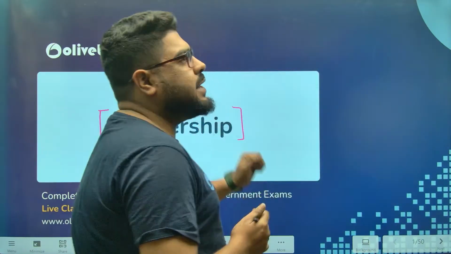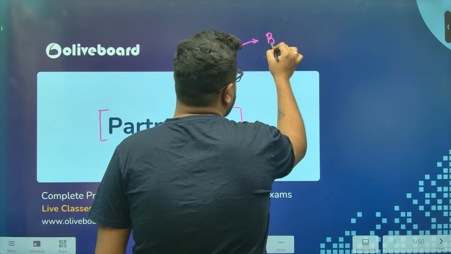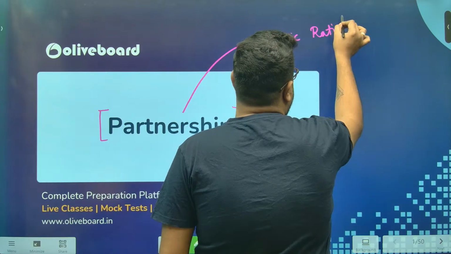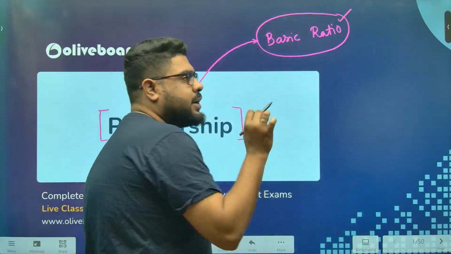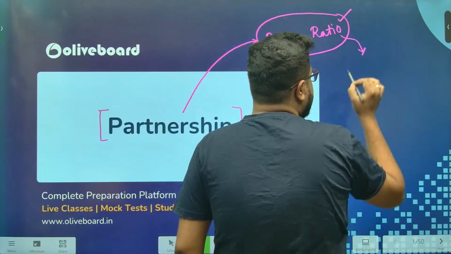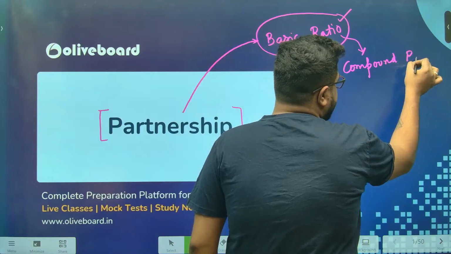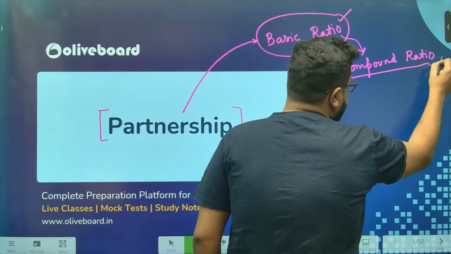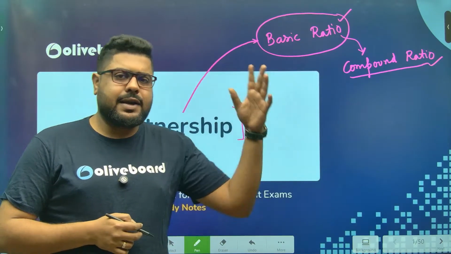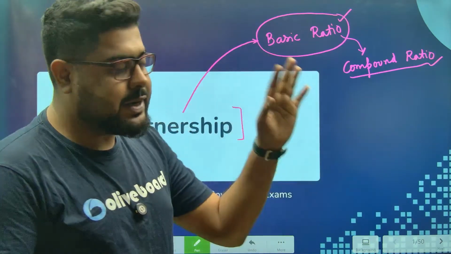Now, with that being said, sir, in partnership, what we require is basic ratio understanding. If you have that much, that will suffice for you to understand partnership. To be a little specific, the understanding of compound ratio. That much we will only require. And in terms of exams, you can expect at least one question in the prelims, and minimum one question in the mains as well. It will 100% be there.